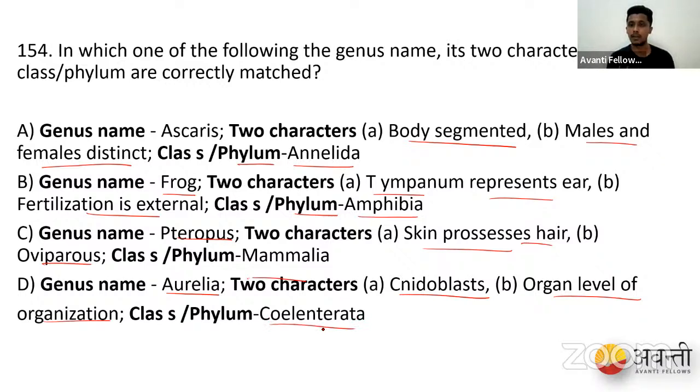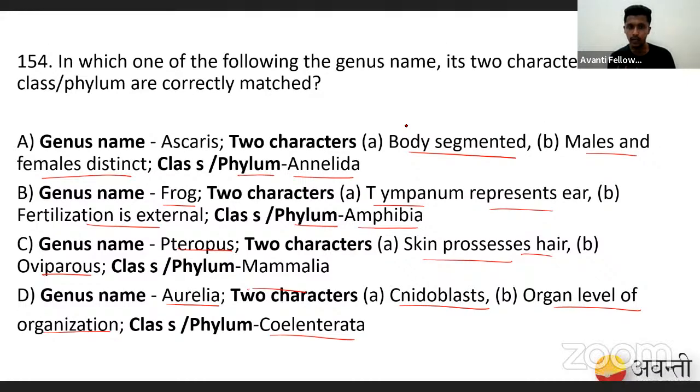Tell me, people, which is rightly matched. Make it quick. Let's make it 10 seconds. It should be easy. Which one is correctly matched? The poll should be live. Come on, people, answer, so that I will understand where you are lacking understanding and we can solve this.